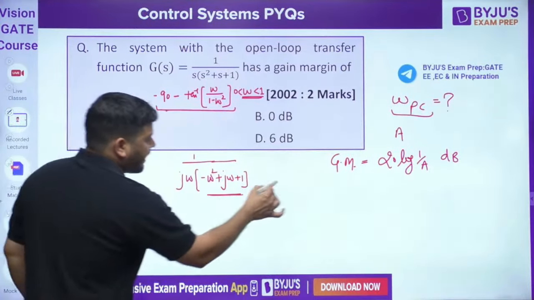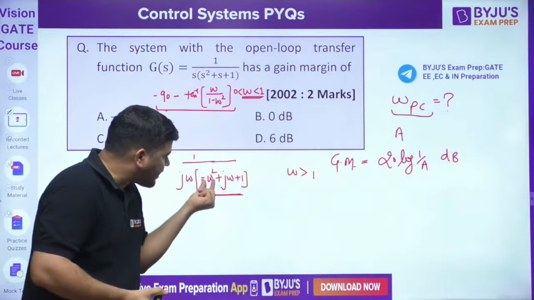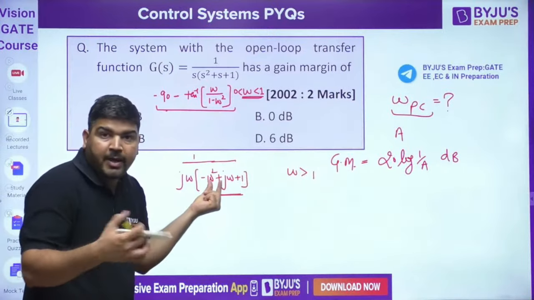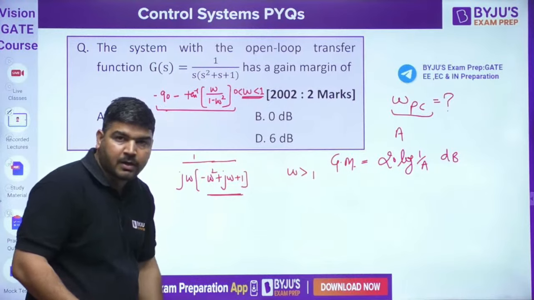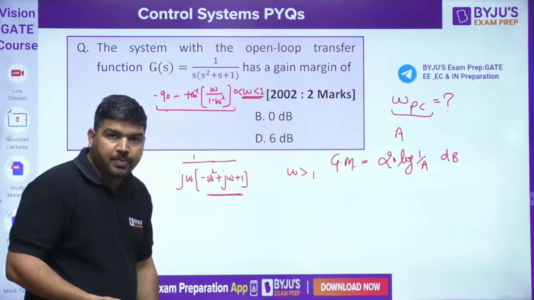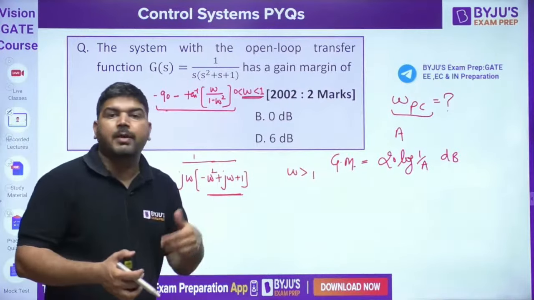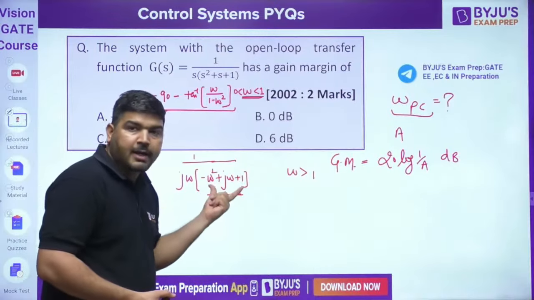But if omega is greater than 1, then you can see that this real part becomes negative. Let's say omega is 2. If you put omega equal to 2, this will become minus 4, this will become plus 1. So minus 4 plus 1 is minus 3, and this is plus j2. So you can see that the real part becomes negative and the imaginary part is positive. It will be in the second quadrant.